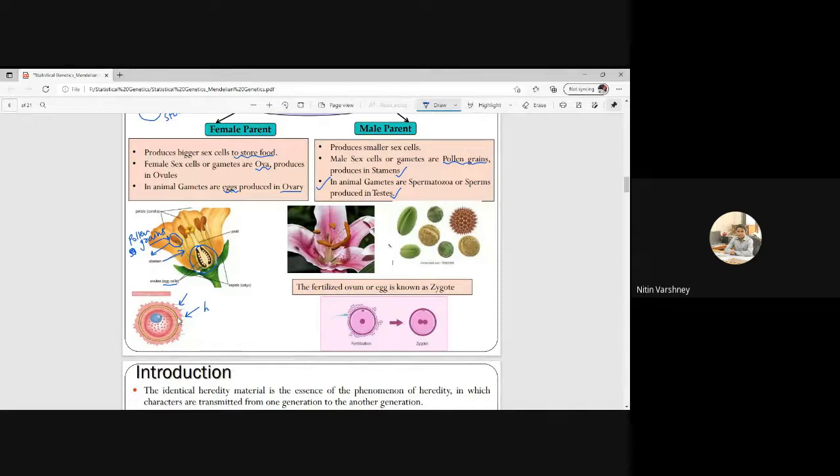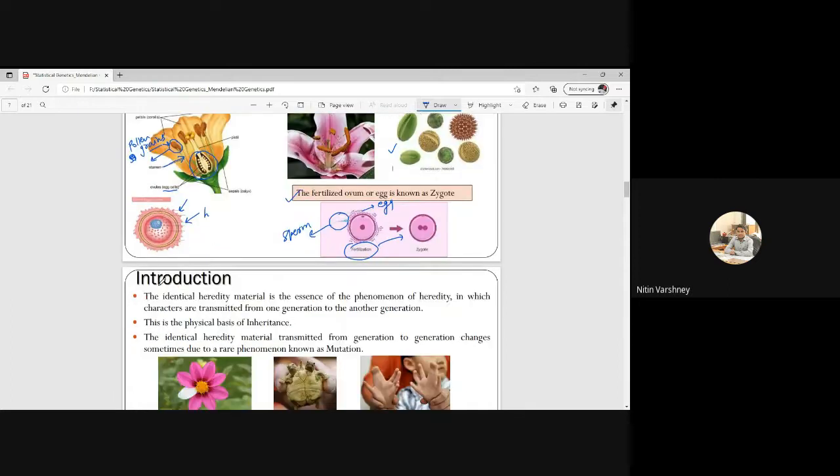And here are some examples of pollen grains, different sizes and different shapes of pollen grains in different plants. Okay, and the fertilized ovum, or fertilized egg, is known as zygote. So here, this is a male sex cell, that is sperm, and this is egg. Whenever these fuse together, fertilization will happen, and after fertilization it will produce a zygote.